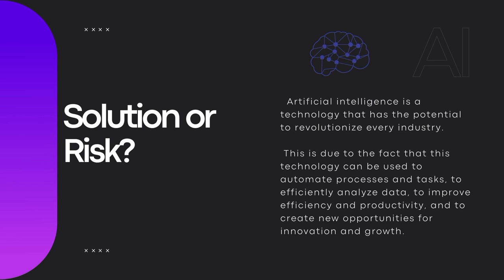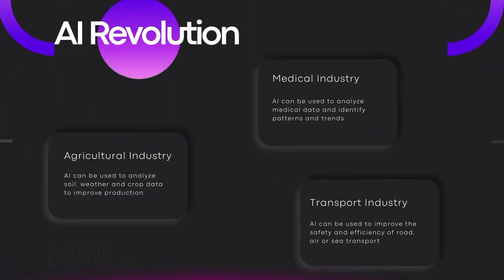However, many jobs that now seem very stable may disappear in the coming years. If you pay attention to what is happening around you, you will notice that many companies are already investing very large amounts of money to automate repetitive work. Artificial intelligence is a technology that has the potential to revolutionize every industry. This is because this technology can be used to automate processes and tasks, analyze data effectively, improve efficiency and productivity, and create new opportunities for innovation and growth.